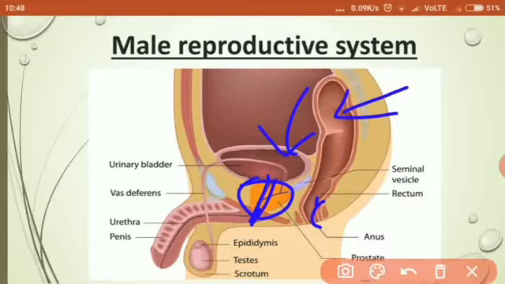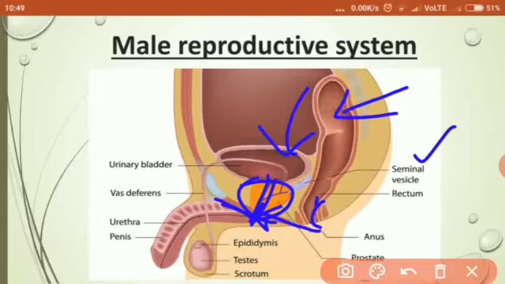The next is the Cooper's gland. It is also called Cowper's gland. Some people call it Cooper's and some call it Cowper's. Both pronunciations are correct. So Cowper's gland secretes fluid that serves as a lubricant, and this opens into the urethra just before it enters the penis. This is the penis. Here the penis starts. So just before the urethra enters the penis, it secretes its secretion into the urethra. Understood?